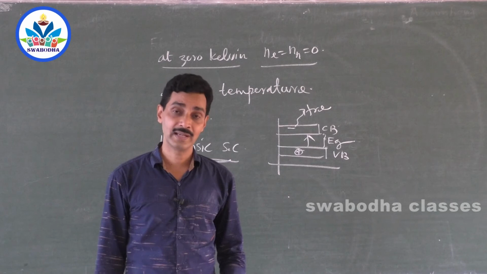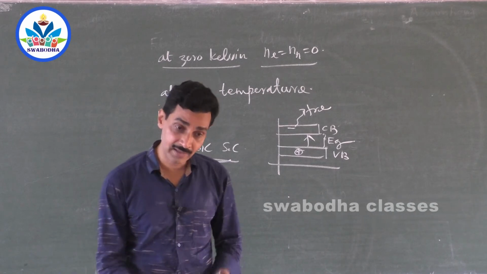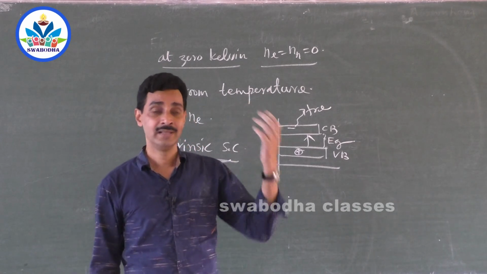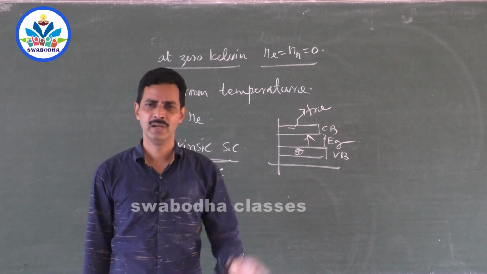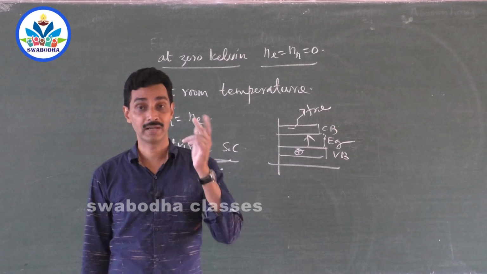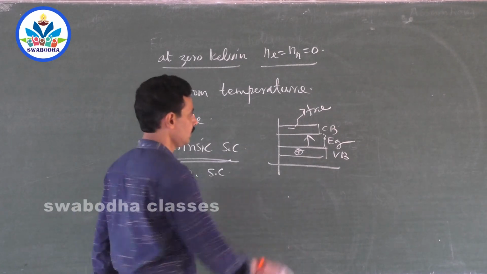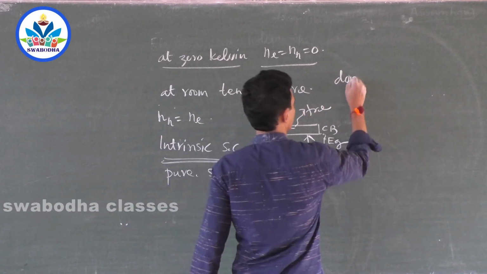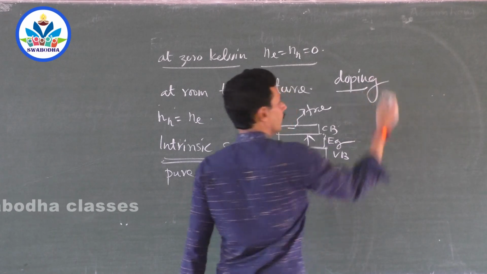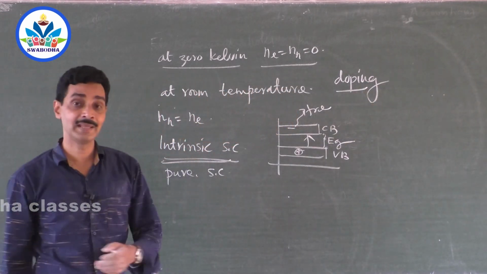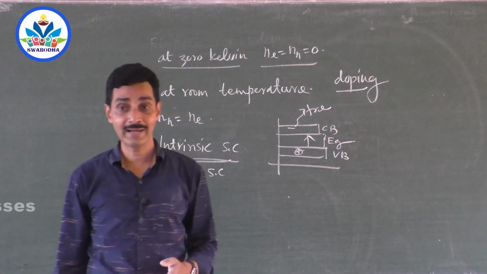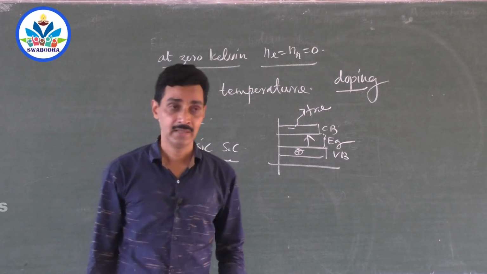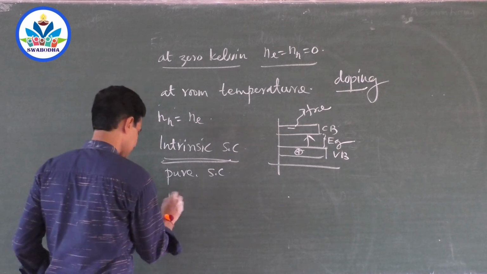Sir, how do you create electrons and holes? Do you supply heat energy and lift all the electrons to the conduction band? Such a process is very difficult for producing more free electrons and holes. We go for another process called doping. Doping means adding external impurity to the semiconductor. Once you add external impurity to a semiconductor, it is called an extrinsic semiconductor.